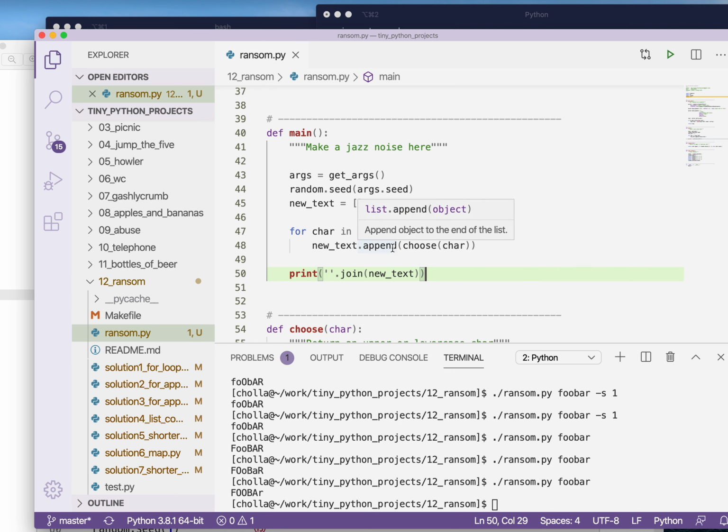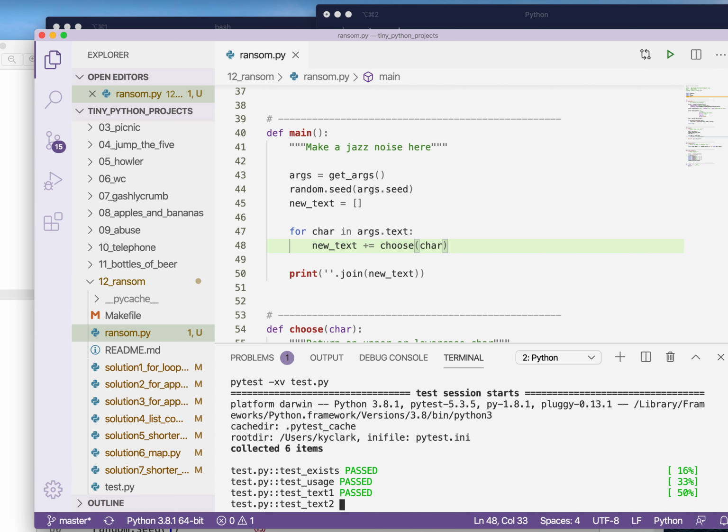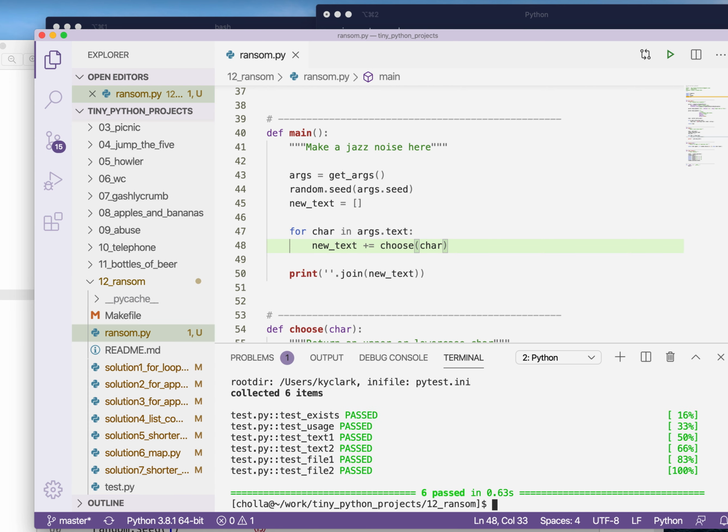Another way that we could write this would be to, instead of append, we can actually say plus equal, which is another way of writing append. It's just a change in syntax, and it returns the same thing. Sorry, I actually meant to run make test on that first version. So if I run the test suite, I see that it works. If I go back, change it to the append version, and I run that, I see that it passes all of those.